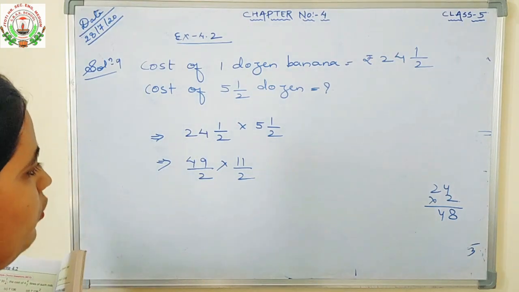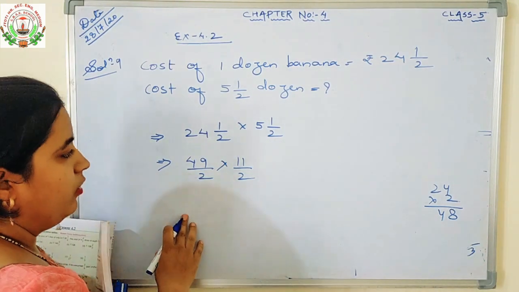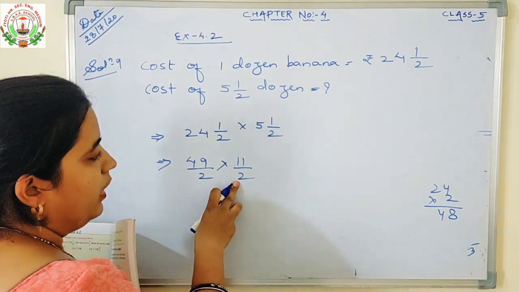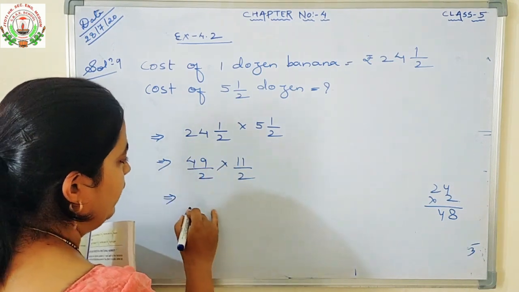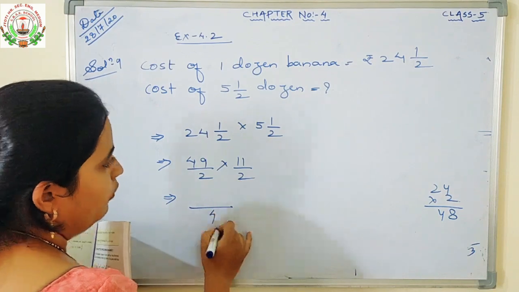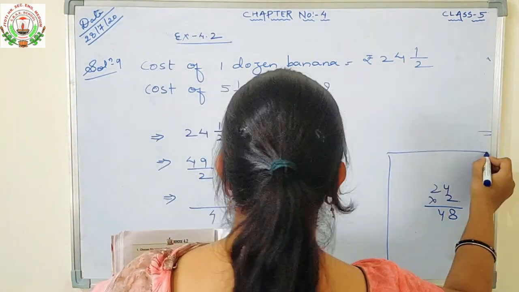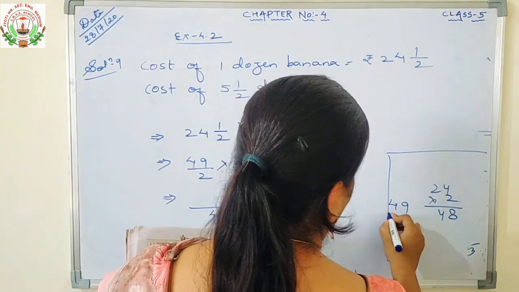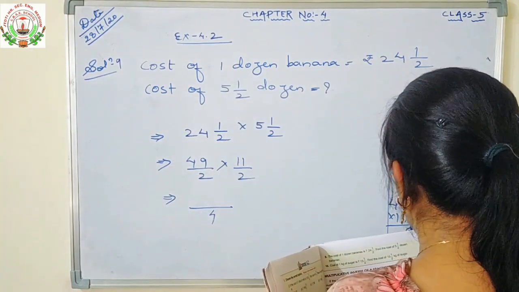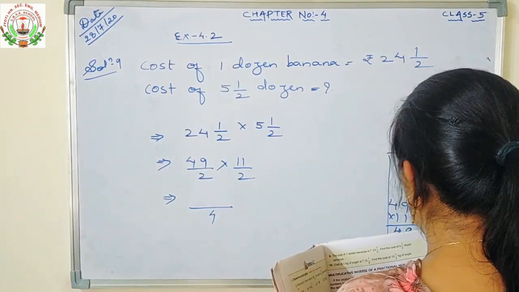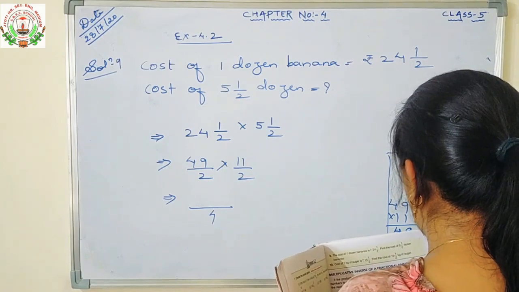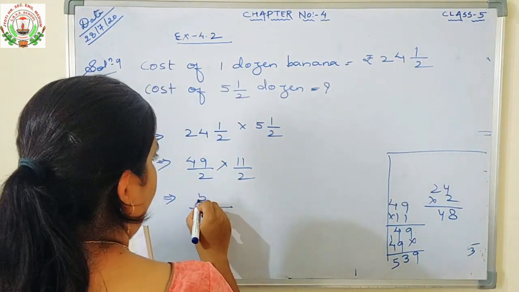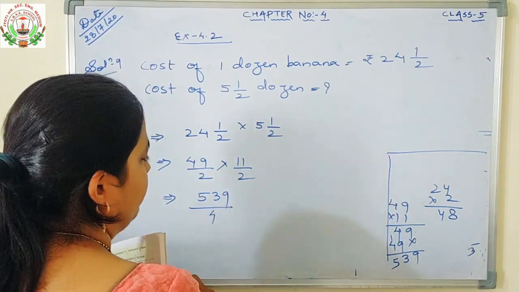Now find out whether any number cancels or not. From 2 we can't cancel 11 and 49, so we will simply multiply and write. 2 2s are 4. Now in the rough column multiply 49 and 11. 1 9s are 9, 1 4s are 4, 1 9s are 9, 1 4s are 4. 9, 13, 3, carry 1, 5. What is the answer? 539.